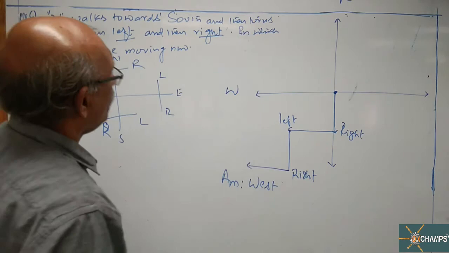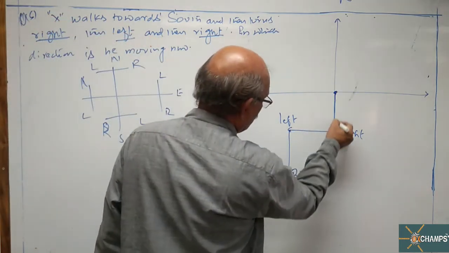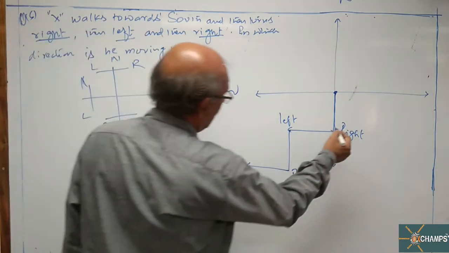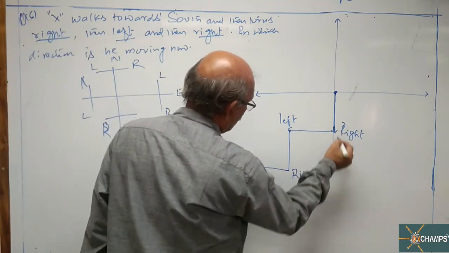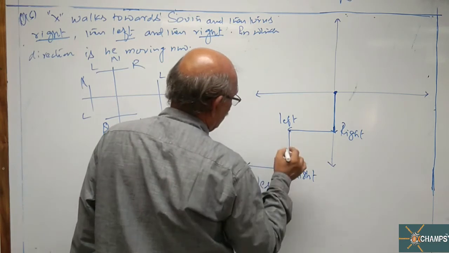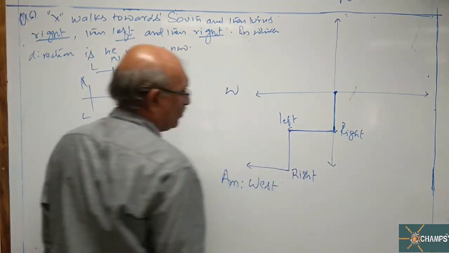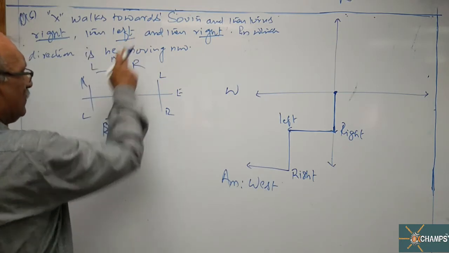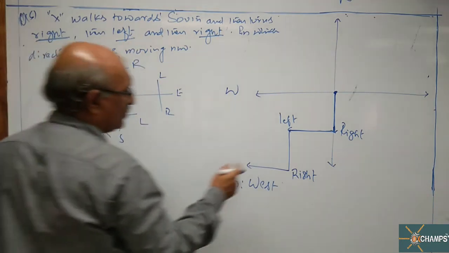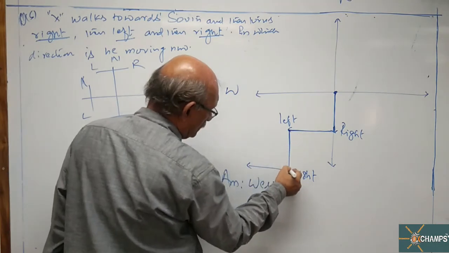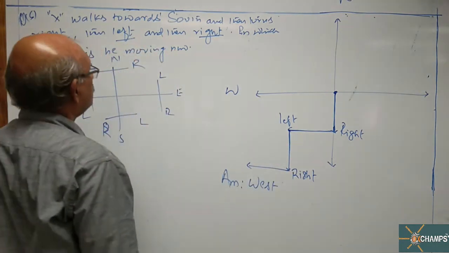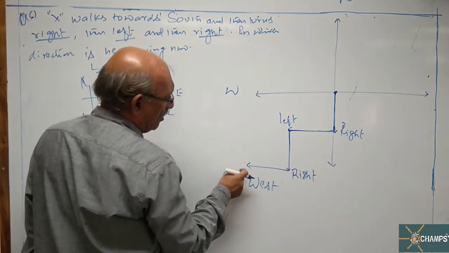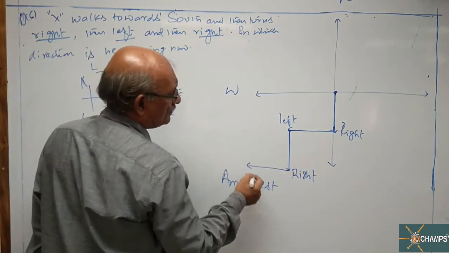X walks towards south, and he took a right turn. For south, right hand side is west. So he started moving towards west. Then he took a left turn. Left hand side of west is again south. And after that he took a right turn. Right hand side of south is nothing but west.